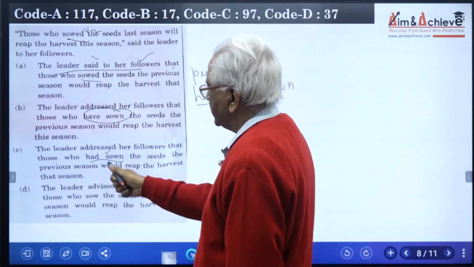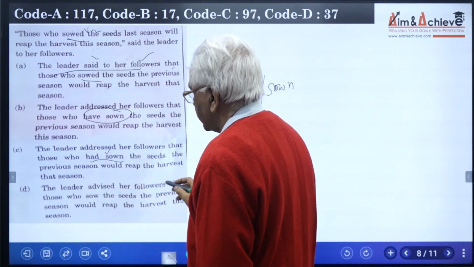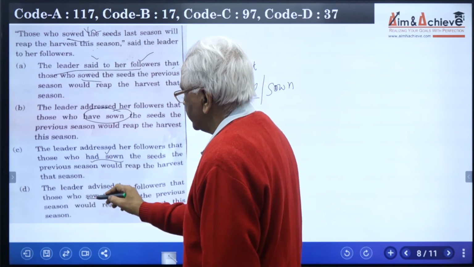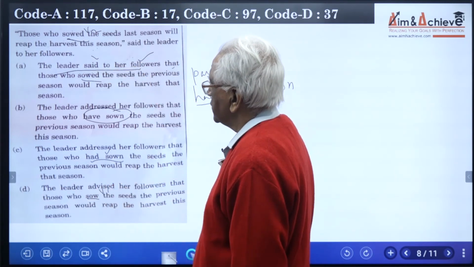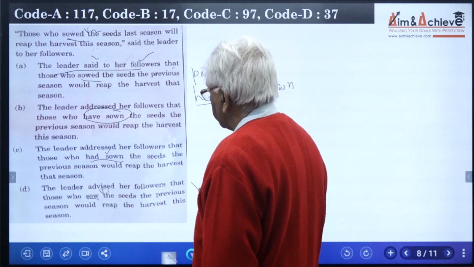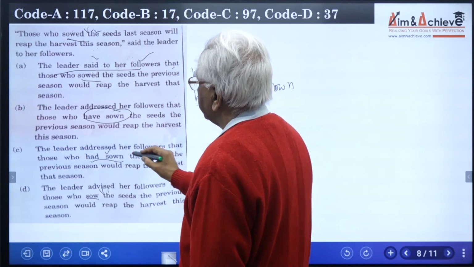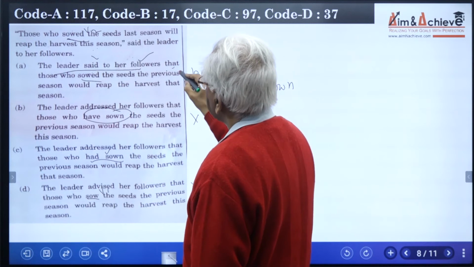The seeds the previous season would reap. The leader advised her followers that those who sow is V1. We can't use V1 for a thing which is V2. We need to have past perfect. So that means this option is also clearly wrong, and that means this is also wrong, and this is also wrong.